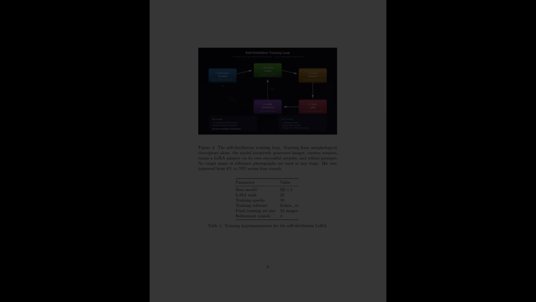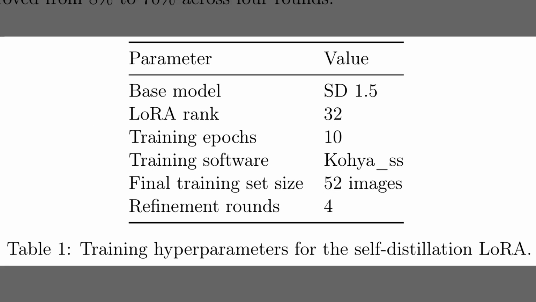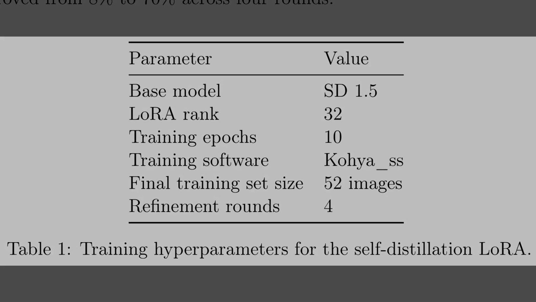To make that self-distillation process concrete, Table 1 lists the exact training settings. The authors use Stable Diffusion 1.5 as the base model, configured with a LoRA rank of 32. Crucially, the final training set size is surprisingly small at just 52 images. This compact dataset, built over 4 refinement rounds, is all that was needed to anchor the identity effectively.